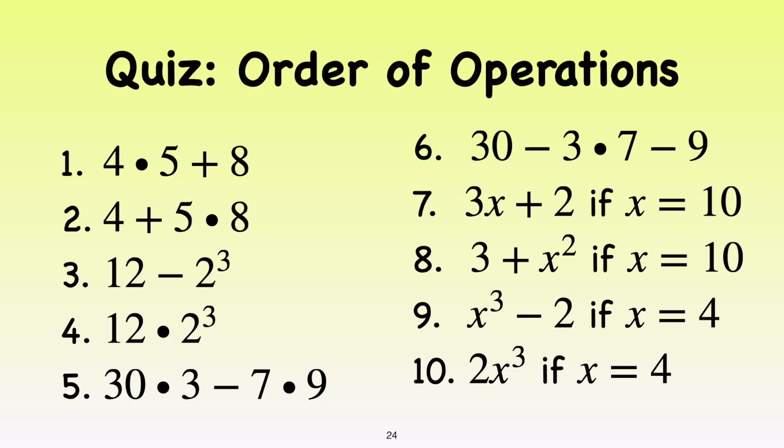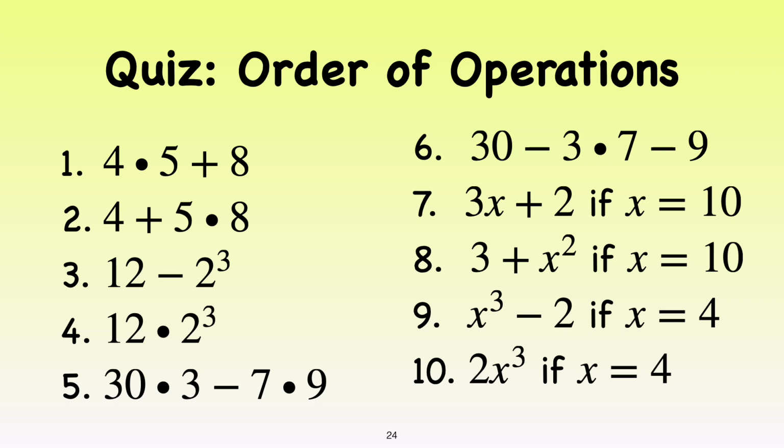Here's a short quiz. Pause the video here and see how you do. I'll read answers shortly. Okay, here's the answers. Are you listening? Number 1 is 28. Number 2 is 44. Number 3 is 4. Number 4 is 96.